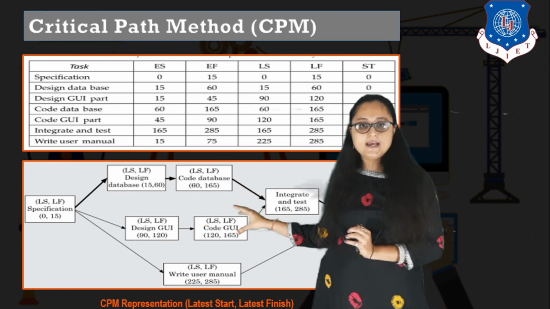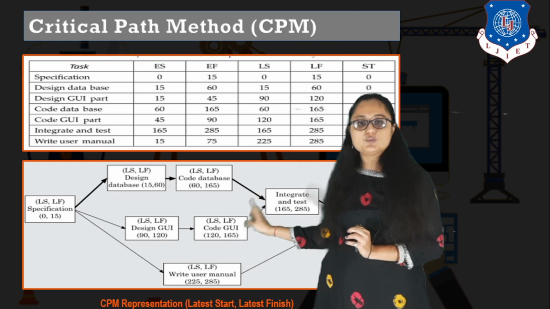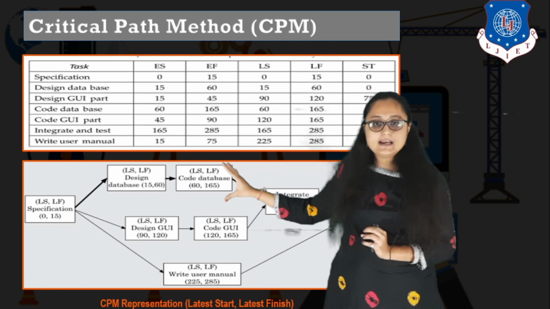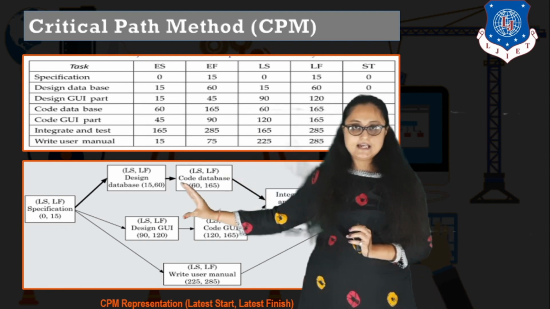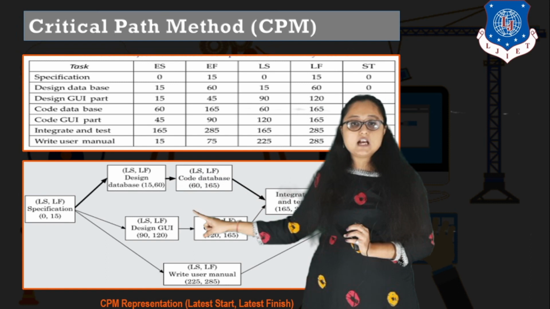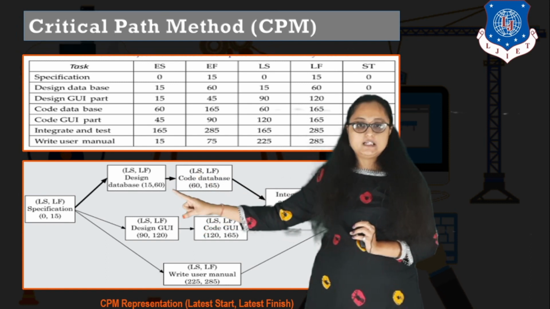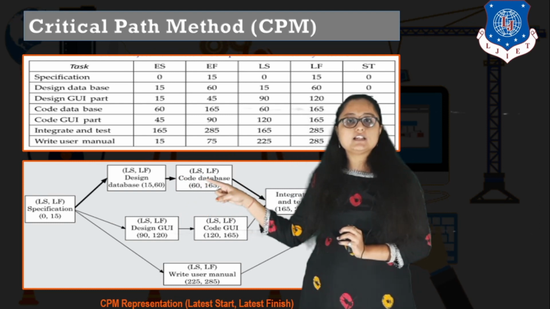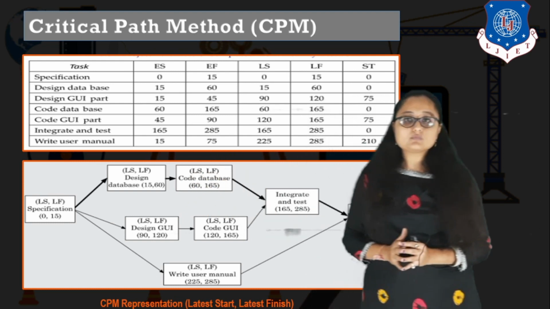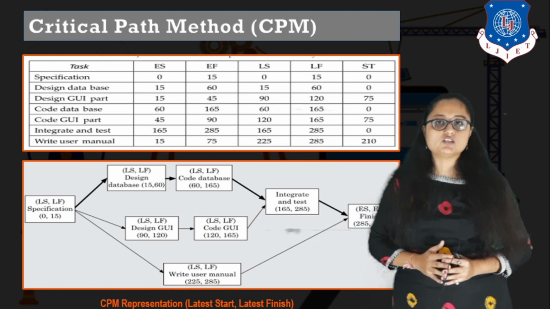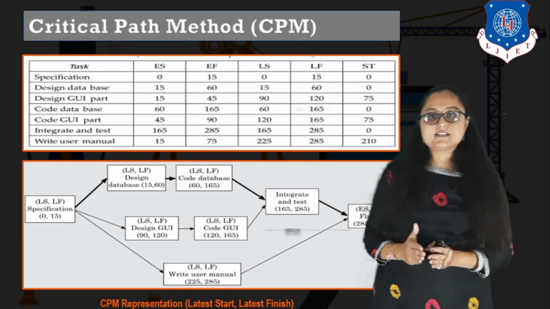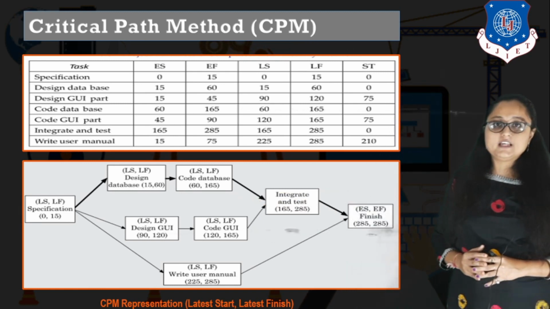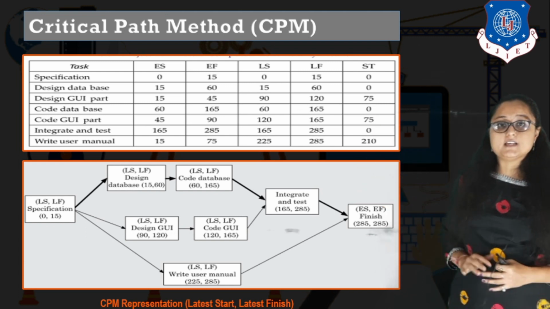Similarly for core GUI, you know the duration of core GUI, subtract it from the latest finish time, you will get the latest start time. You know that core database is dependent on design database, so the latest start time of core database will become the latest finish time for design database. Also you know the duration of design database, you have to subtract it, you will get the latest start time, and similarly for this. So now you get an idea, the latest start time and latest finish time can be determined by backtracking.